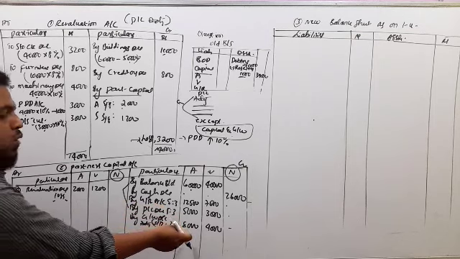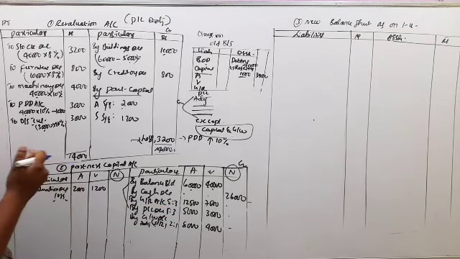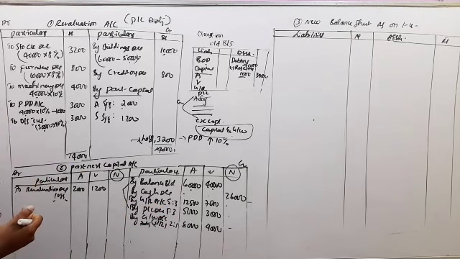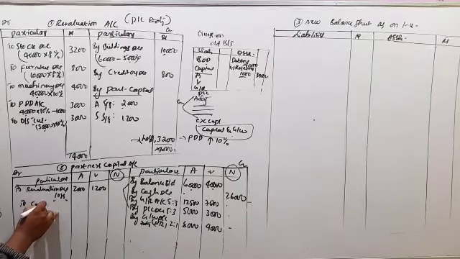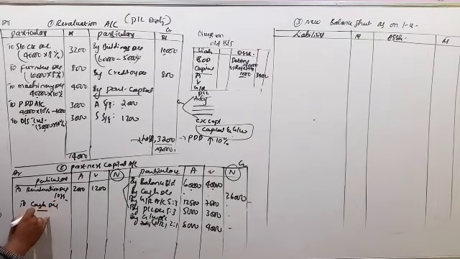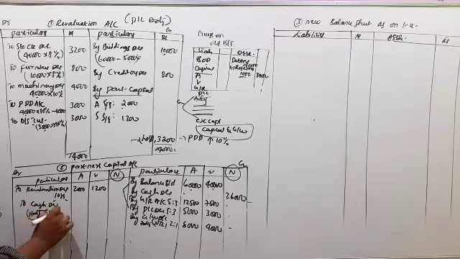And next, as per case 1, this goodwill amount, half of the goodwill. So total goodwill is 12,000. In that, half goodwill amount withdrawn by the old partners as per case 1. So to cash account. So this is half goodwill withdrawn in a 2:1. So half amount how much? 6,000.